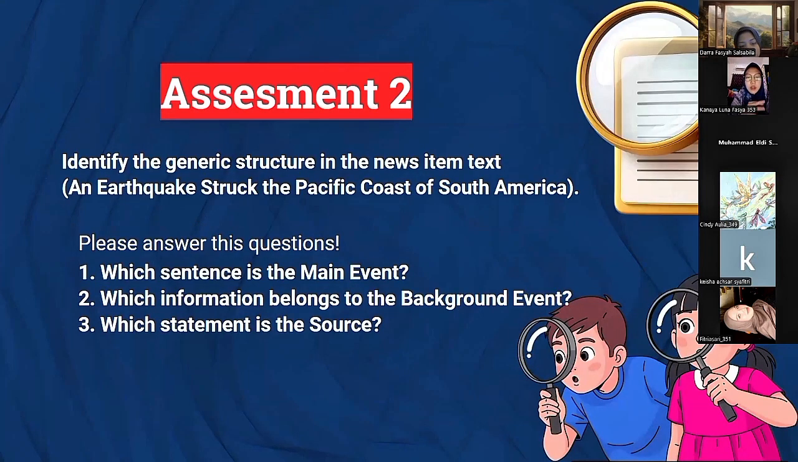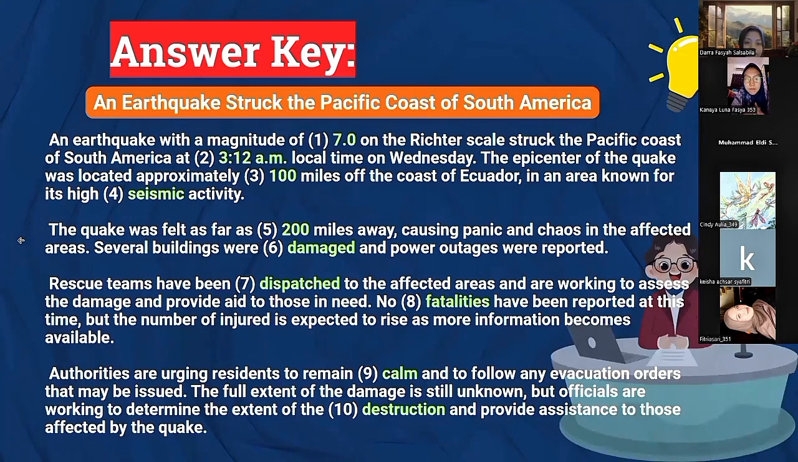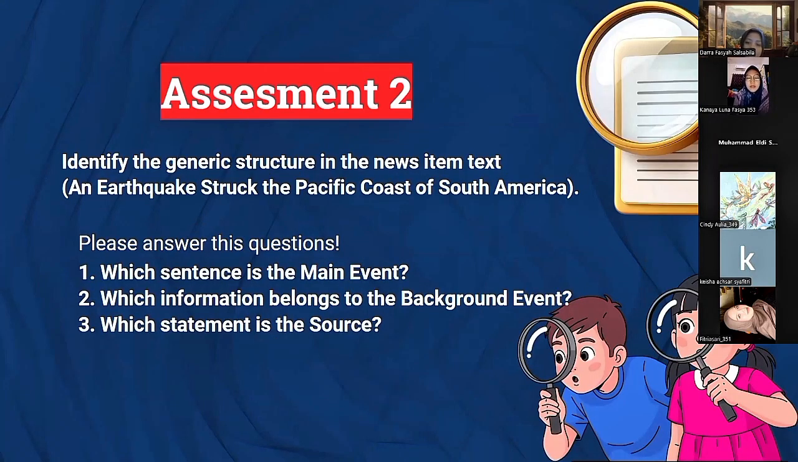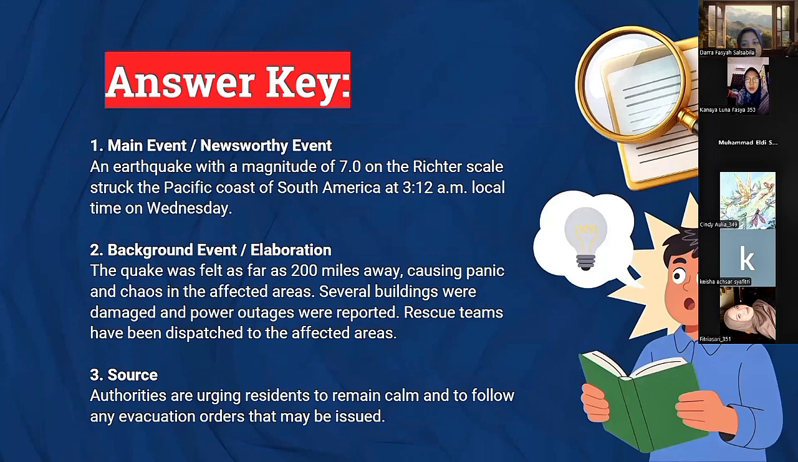Okay, next slide. Number 3, which statement is the sourcing? Cindy, please answer. Okay, Miss. The answer is, authorities are urging residents to remain calm and to follow any evacuation orders that may be issued. Thank you, Miss. All right. I keep your answer. Please, next slide. Okay, these are the answer key from the questions before.